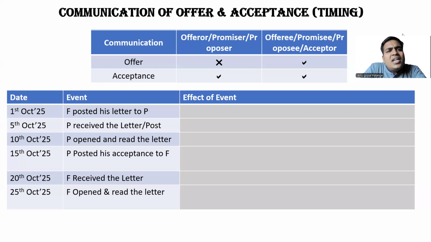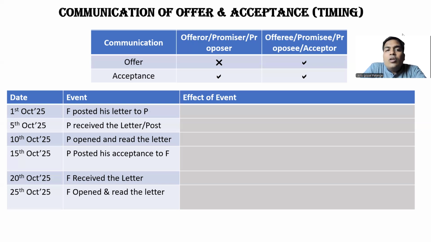All these are instantaneous offer and acceptance. Only in the case of letters, as the Contract Act is from 1872, and most of the time communication used to happen through letters. So these are the conditions we need to remember in case of communication of offer.